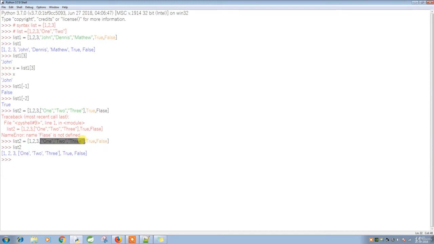That is two-dimensional. We can have three-dimensional as well. Let's see how we are going to retrieve this particular data. The entire data is at index 0, 1, 2, 3. Let's put list2 and the element 3. See, we got the data.